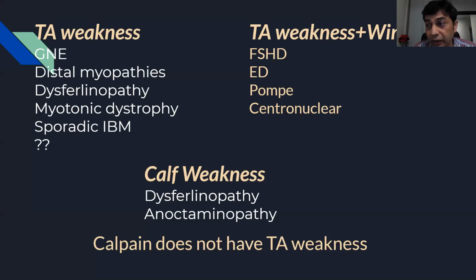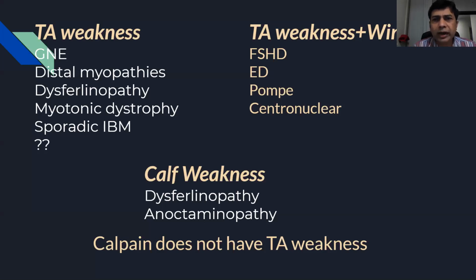Calpainopathy does not have TA weakness. They may look like they have it, but because of the ankle contractures, they walk on the toes. So the answer is calpainopathy, which does not have a TA weakness or a scapuloperoneal pattern. So remember this, these are very typical points of the phenotypes.